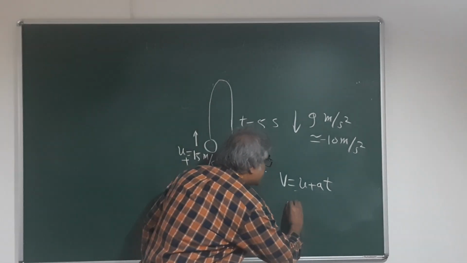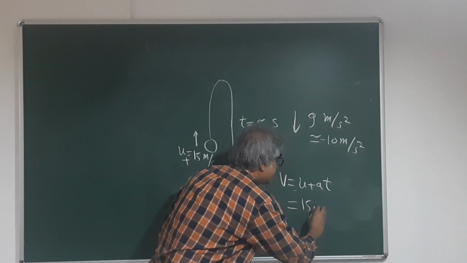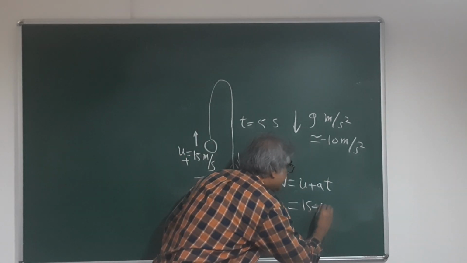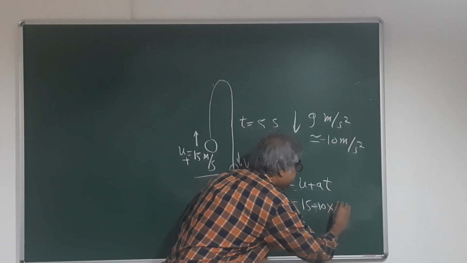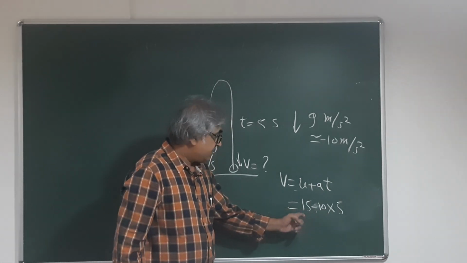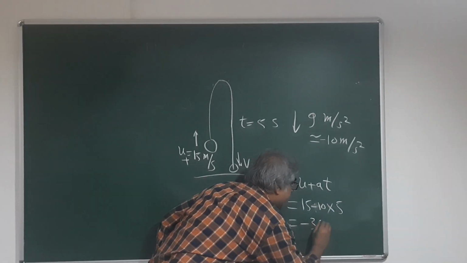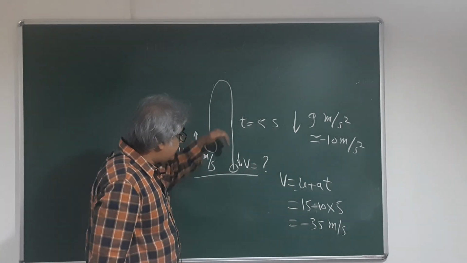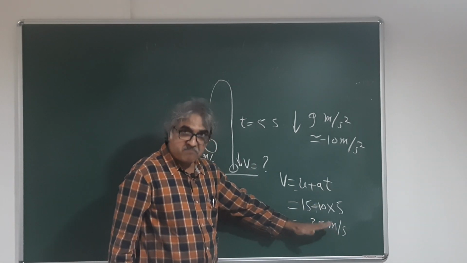So v is equal to, u is 15, plus a is with negative sign, 10 into 5. 10 into 5 is 50 with minus sign. 15 minus 50 is minus 35 meters per second. It has to be minus because we know the direction is downward. So it is minus 35 meters per second.